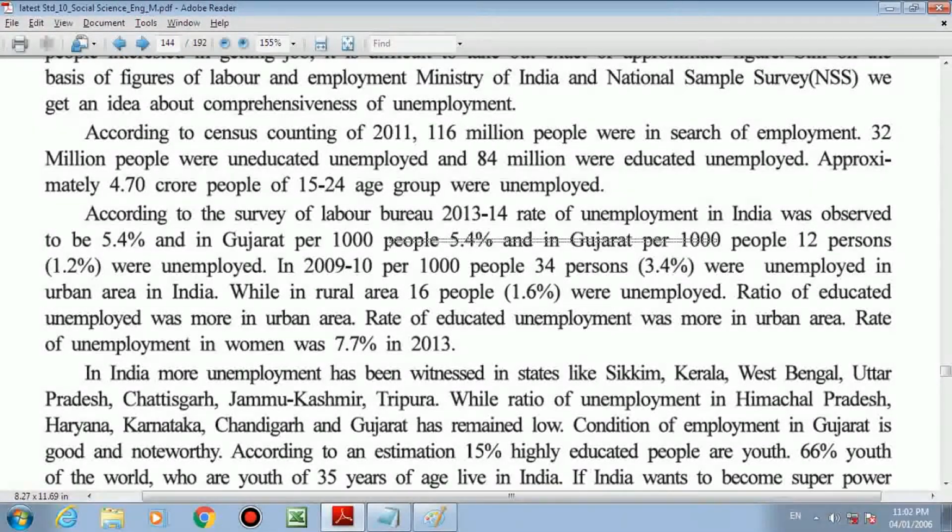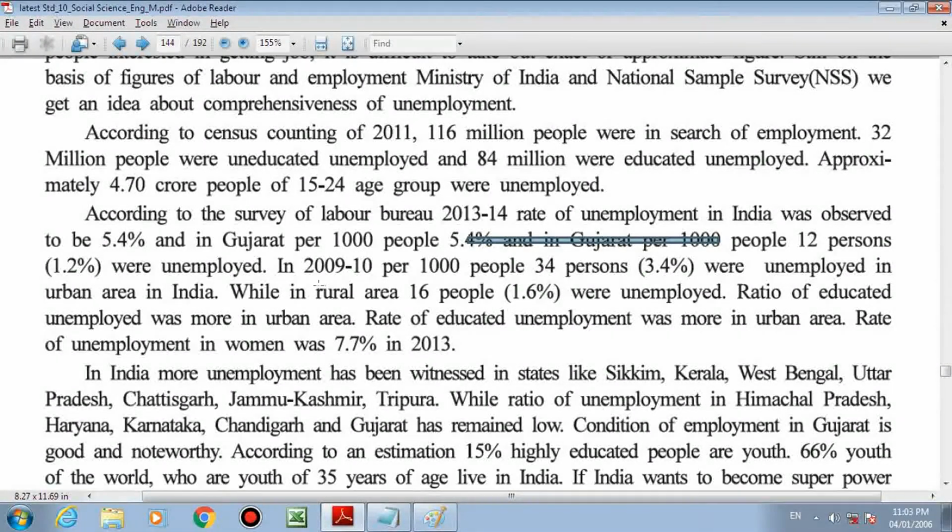Where you can see I drew a rough line, you have to erase that. So in Gujarat, per 1,000 people, 1.2% were unemployed. India it is 5.4, Gujarat it is 1.2. The area where I drew the line, that part you have to omit, where I am moving my cursor right now. This much part you have to erase. Please erase it, otherwise you will get confused.